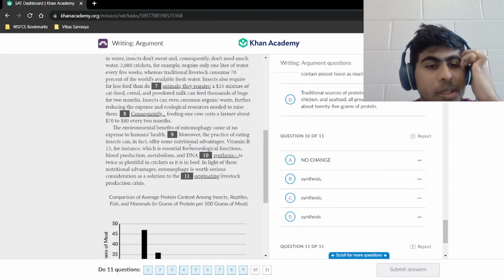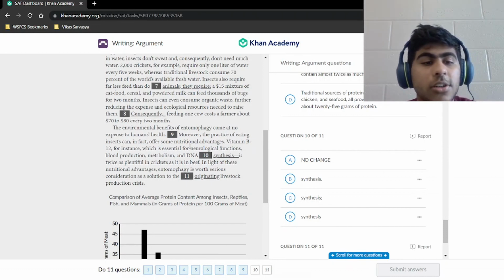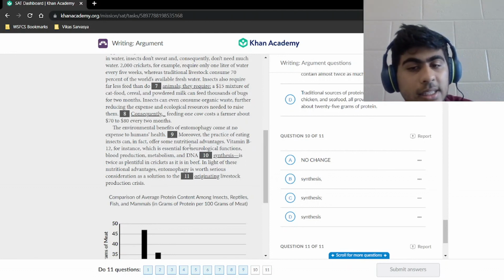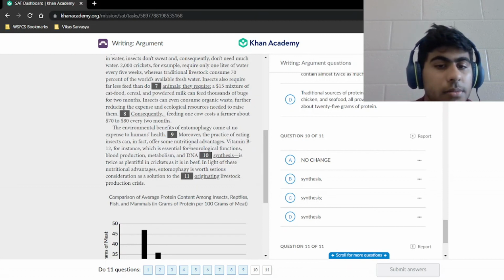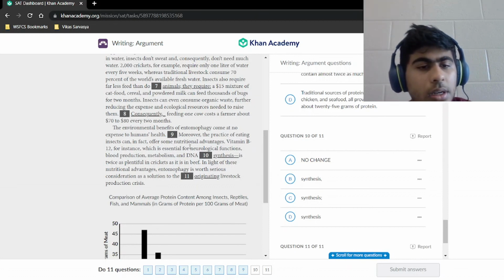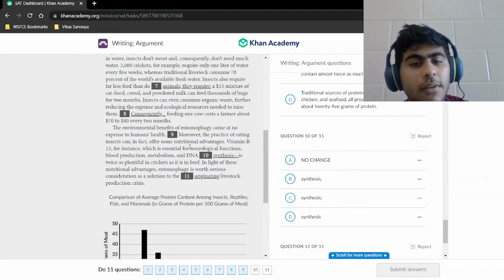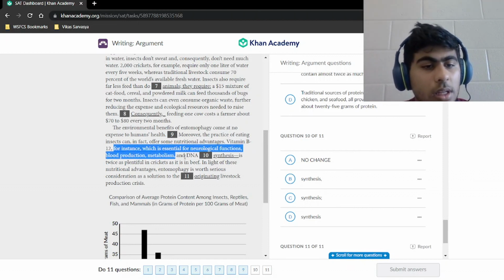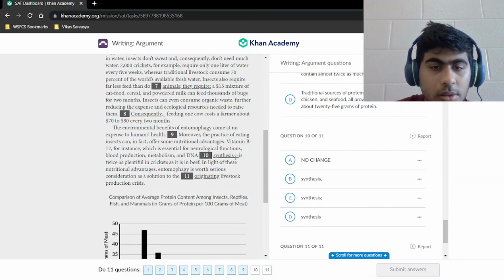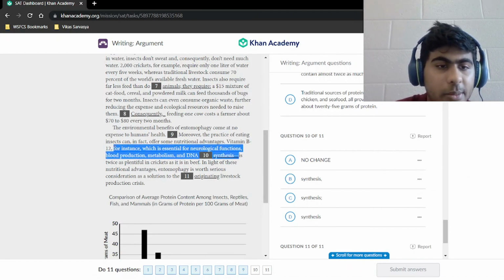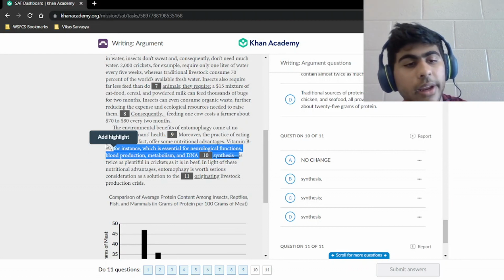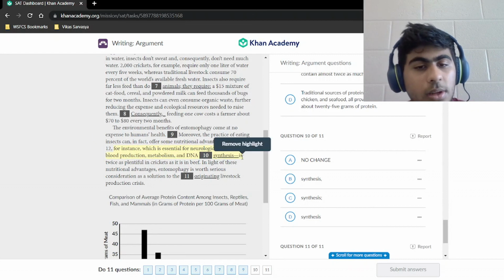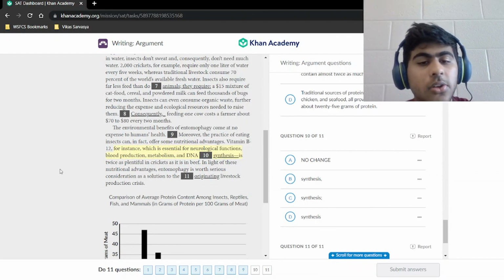And then we have here vitamin B12, for instance, which is essential for neurological functions, blood production, metabolism, and DNA synthesis, is twice as plentiful in crickets as it is in beef. Well, let's see what we can do here. So we have vitamin B12. We can take this part out, and we get vitamin B12 is twice as plentiful in crickets as it is in beef, taking that part out. So that part right here is a non-essential element. Well, not the "is" part. The dash and the "for instance" is a non-essential element.